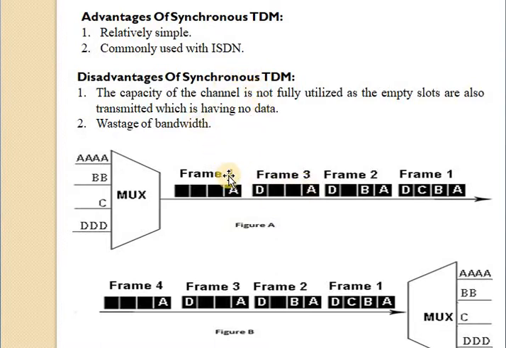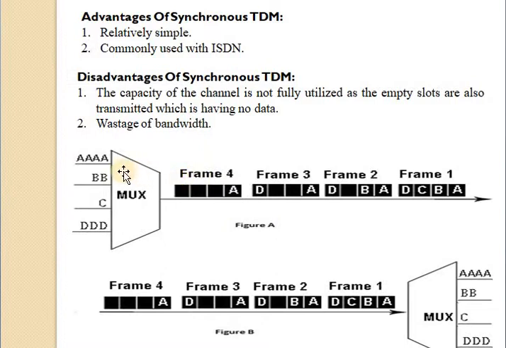This is a disadvantage of synchronous TDM, and the wastage of bandwidth is also a disadvantage. Wastage of bandwidth means what? If no input signal is present at one channel, since a fixed time slot is assigned to each channel, that time slot does not carry any information, so there is a wastage of bandwidth. This is also a disadvantage of STDM, that is synchronous TDM.